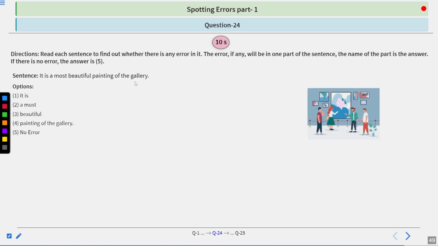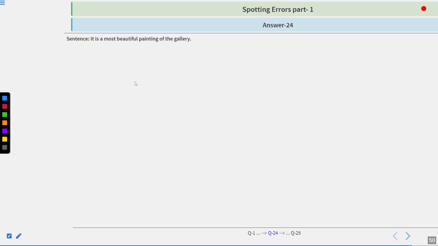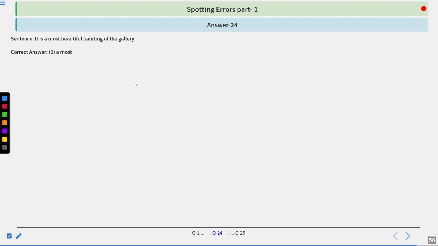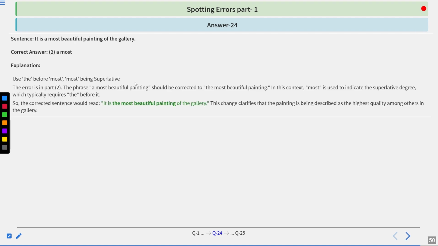It is a most beautiful painting of the gallery. Options are given below. You have 10 seconds to answer. I hope you have answered. Let's look at the correct answer. The correct answer is 2, a most. Let's look at the correct explanation. Use the before most being superlative, as most is a superlative degree of much and many. The error is in part 2.